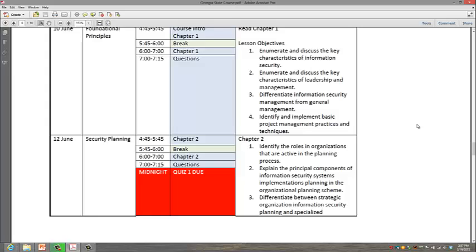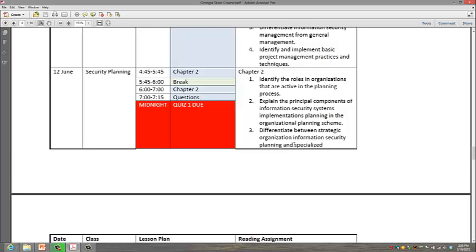It's a 5-question quiz. All quizzes are in Desire to Learn. And that quiz is multiple choice, true, false, fill in the blank. You have 1 hour to take the quiz. It's open book, open note, open web, closed collaboration. Can't do it with someone who's in the course or who has taken the course prior to this. Okay, it's meant for individual work by you.